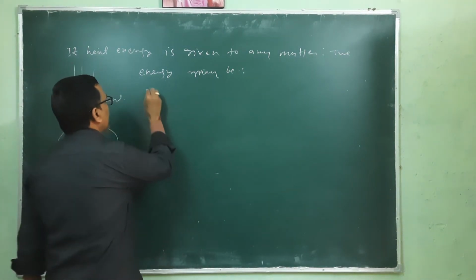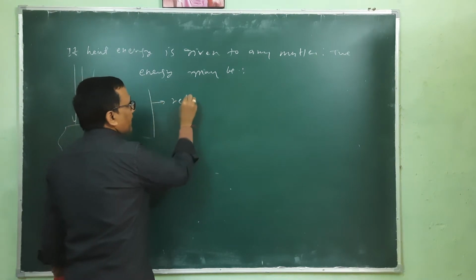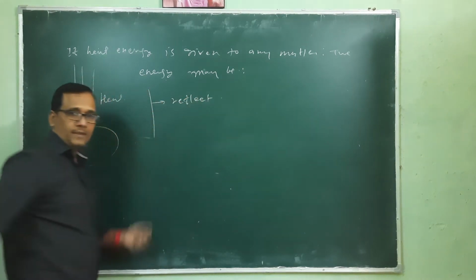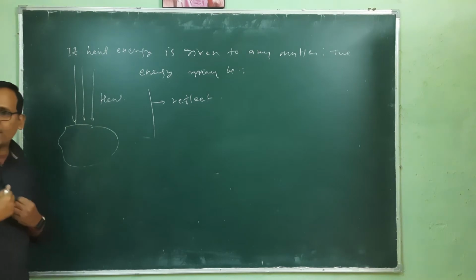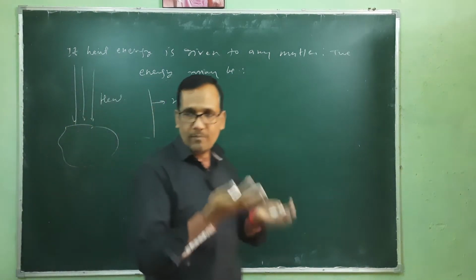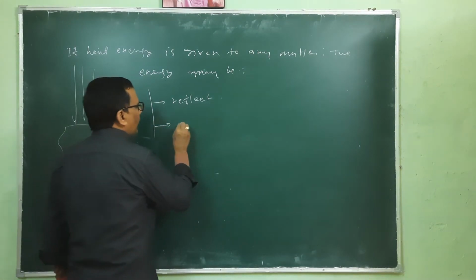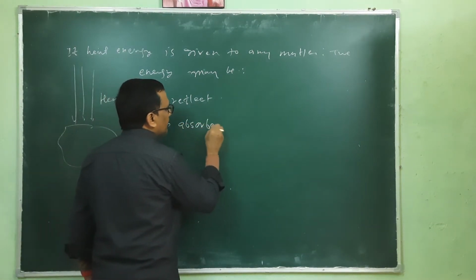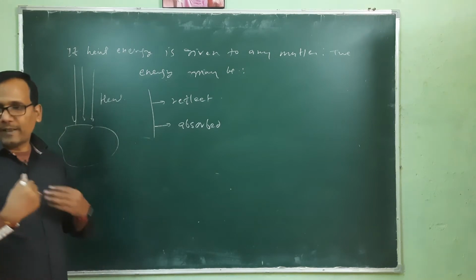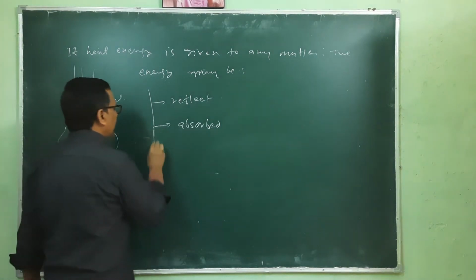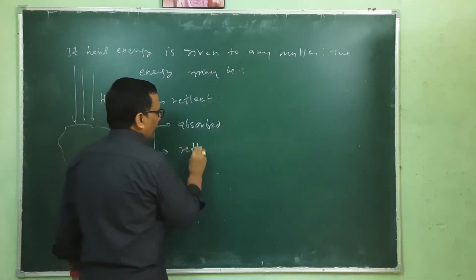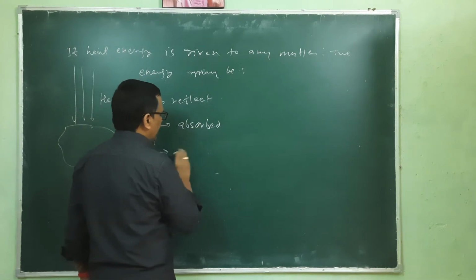Some energy may be reflected, some energy may be absorbed by the material, and some energy may be transmitted.